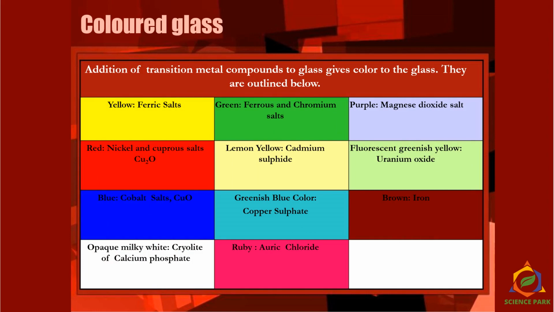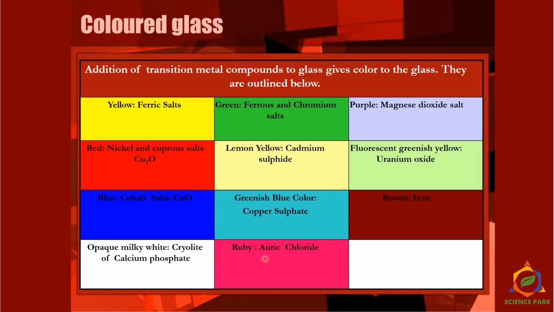Now how can we give colors to glasses? We use different chemical salts to give them particular colors. So we use ferric salts to give yellow color. We use ferrous and chromium salts to give green color. Normally, by using manganese oxide, we can make a colorless glass.